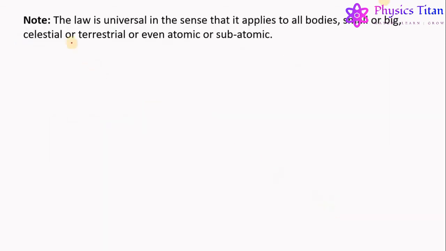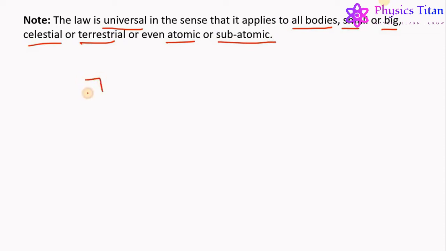Now there is a note regarding the gravitational force: this law is universal in the sense that it applies to all bodies, whether they are small or big, celestial or terrestrial, or even atomic or subatomic.